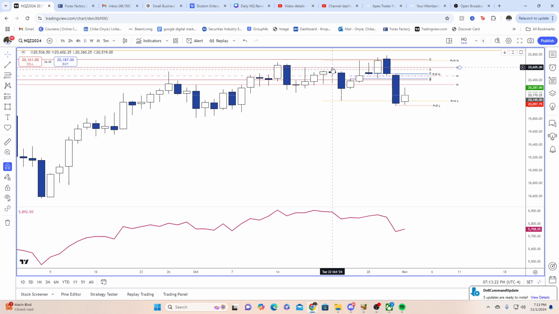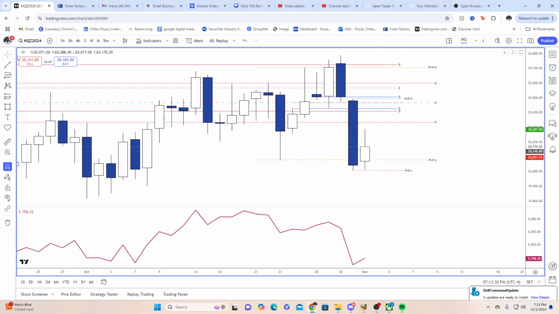Because look, high, higher high. We break market structure right here, and now there's a fair value gap. That is the 22 model, right? I teach on this channel. What is the 22 model?